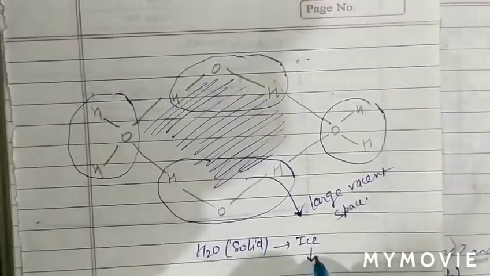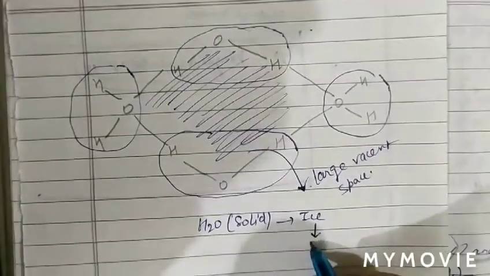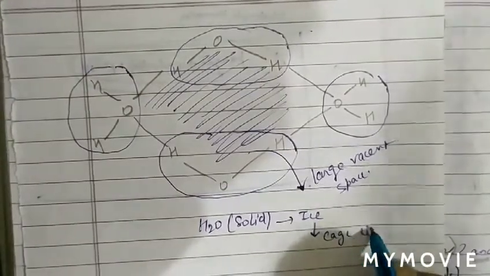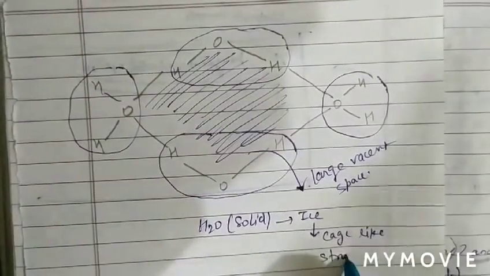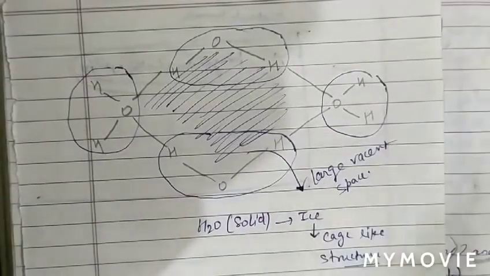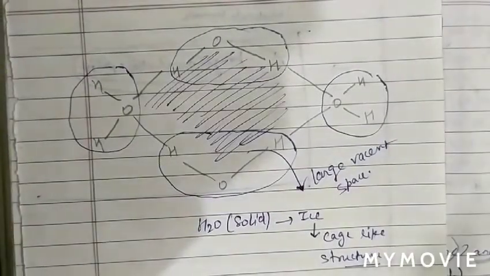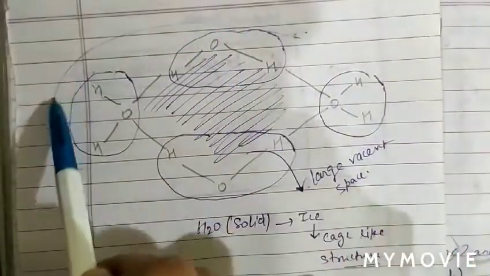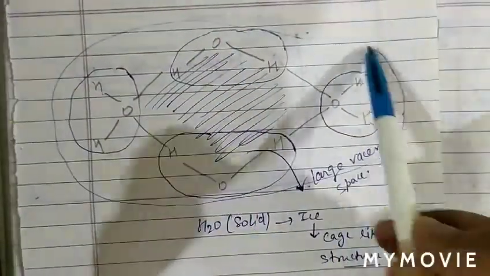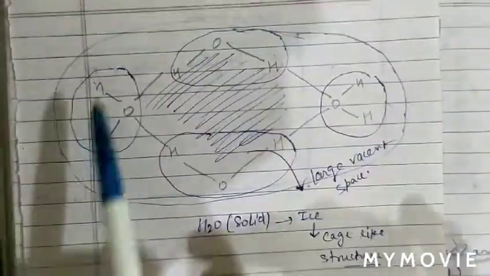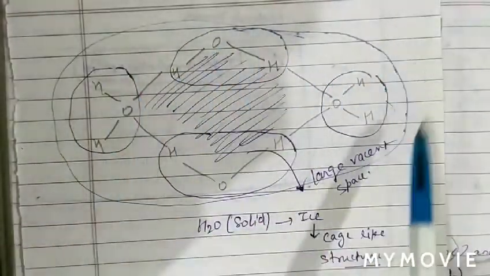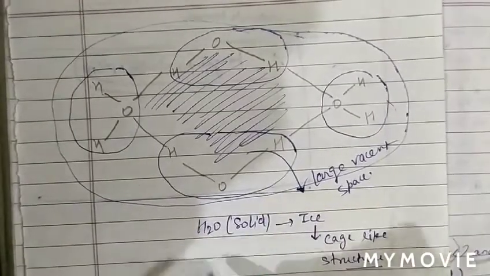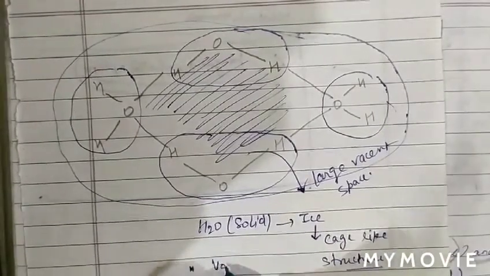So the structure of ice is similar to a cage-like structure. In this cage-like structure, only 4 water molecules are present in that much large volume. Now according to this, the volume is high.